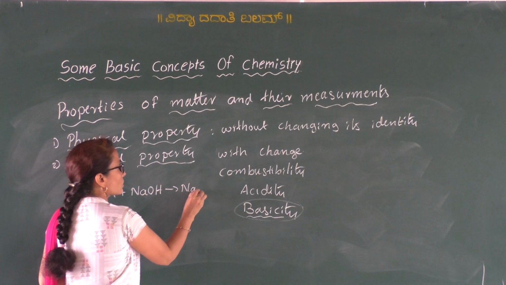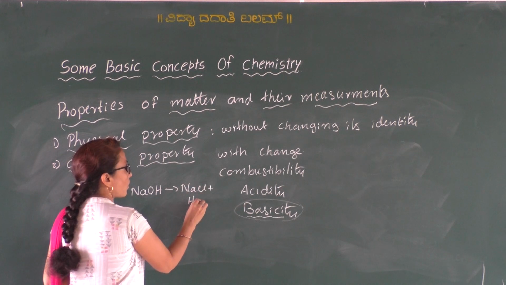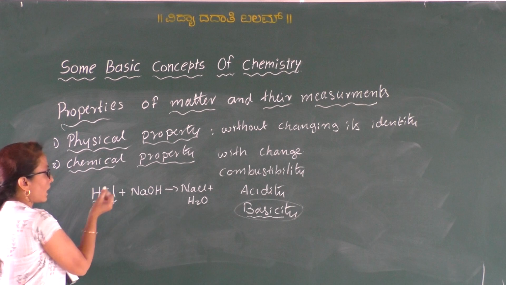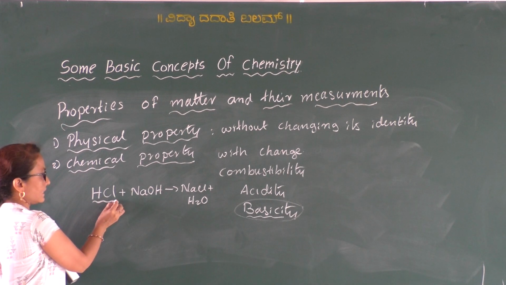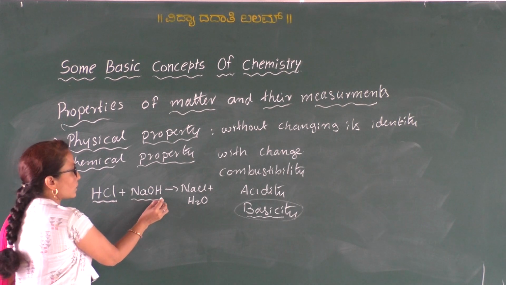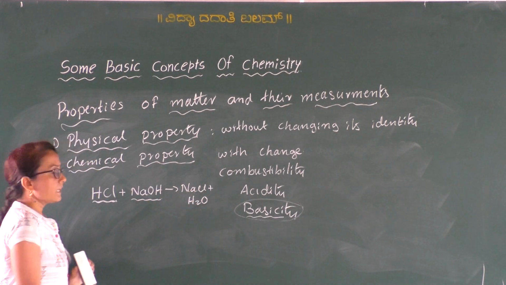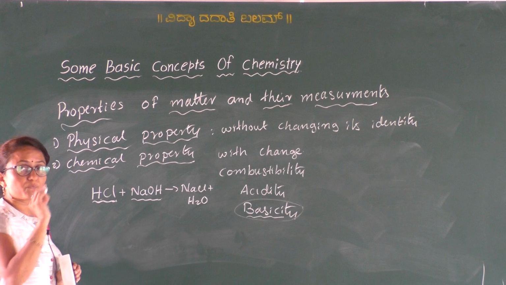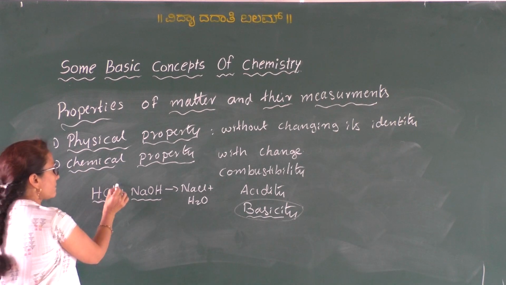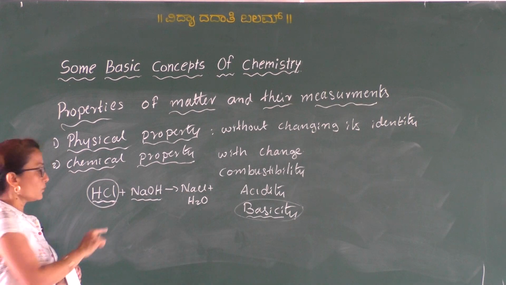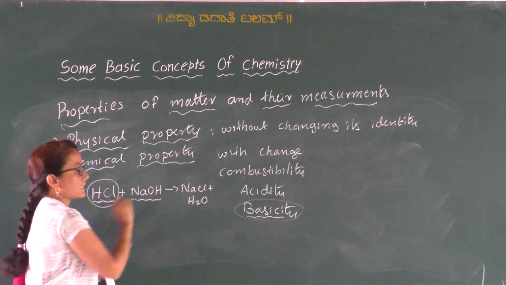Sodium chloride plus water. Okay. So therefore 1 mole or 1 molecule of HCl needs 1 molecule of sodium hydroxide to form salt and water. Therefore its basicity is 1. That means to check the basicity of the HCl, its composition is changed from HCl to NaCl.